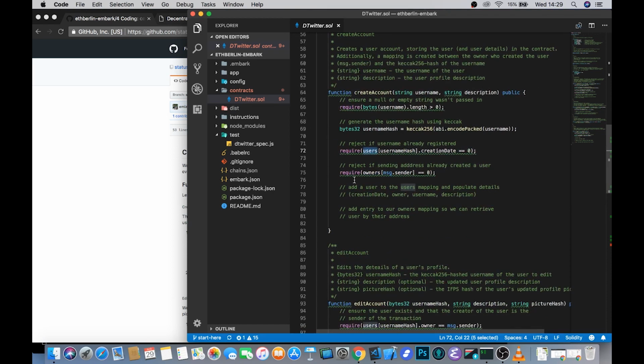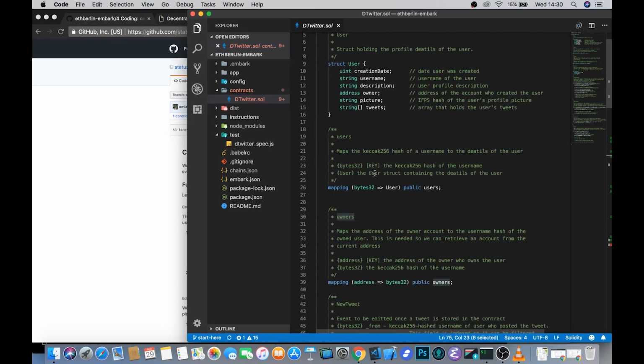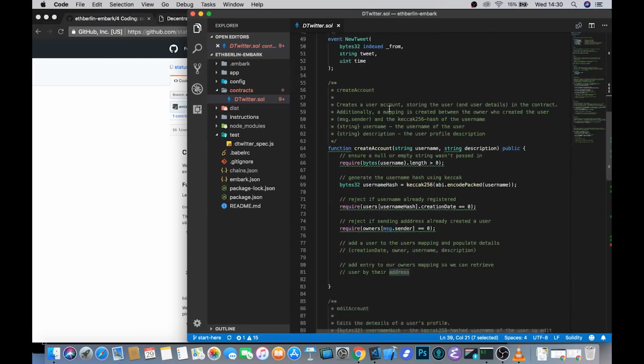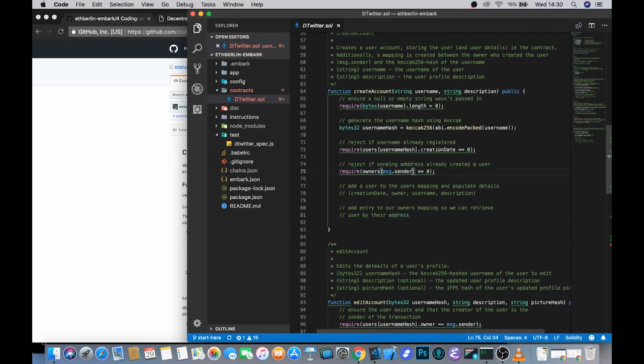And then we also need to make sure that the owner's mapping here, which has addresses as a key. So if we pass in the address of whoever made this call, it also shouldn't be 0. I.e., it should have come from some address.